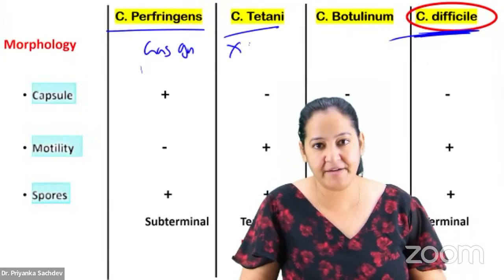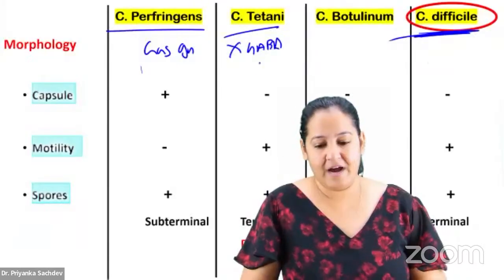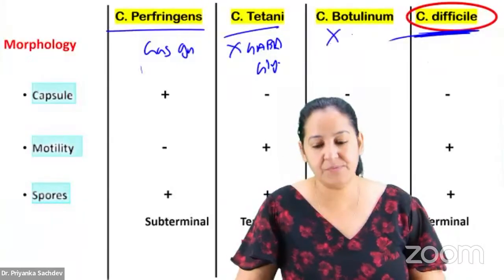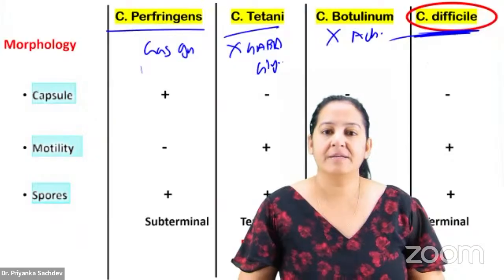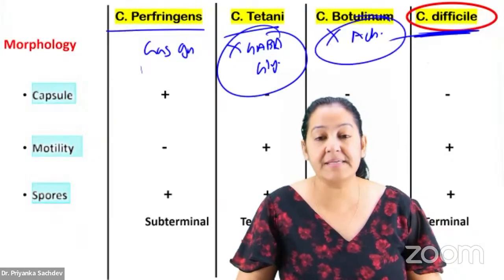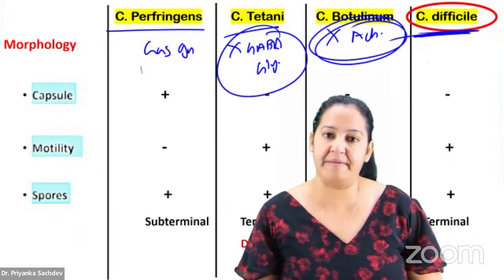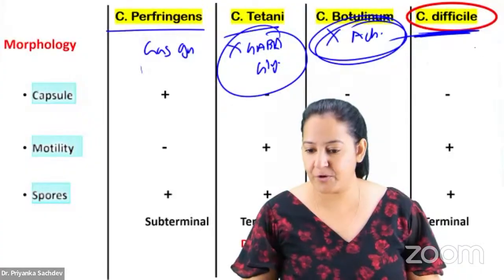So the last one is... so you learn here Clostridium perfringens, learn gas gangrene. Tetanus, it inhibits GABA and glycine. GABA and glycine, that is inhibitory neuron. This one inhibits acetylcholine release. So this one causes tetanus. This one causes floppy baby syndrome. Learn the mechanisms.